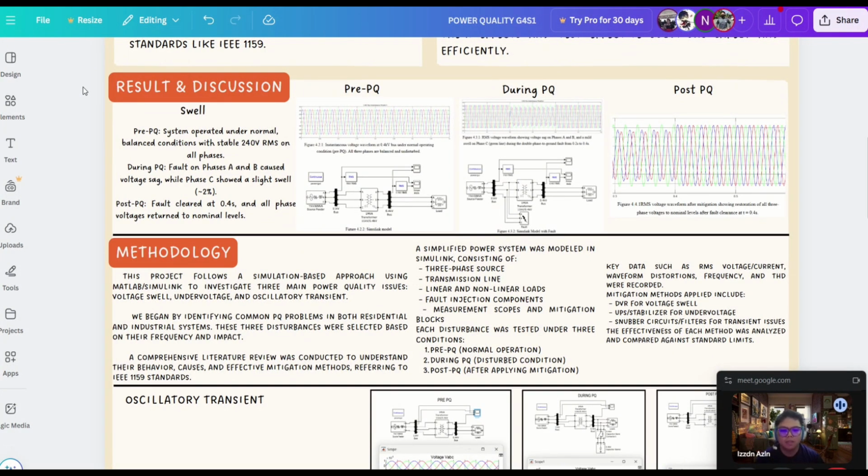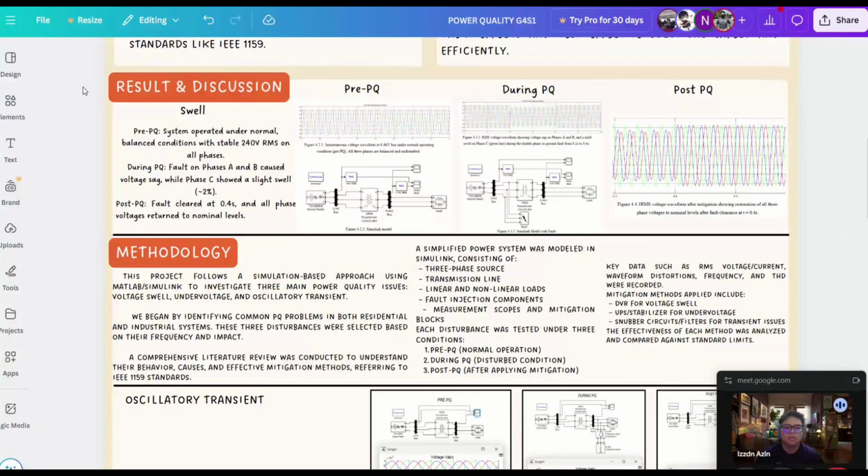A simple power system was modeled in Simulink with the components, which are three-phase source, transmission line, linear and non-linear load, fault injection component, and last but not least, measurement, scope, and mitigation block. So each disturbance was tested under three conditions, which is normal operation, disturbed condition, and after applying mitigation.